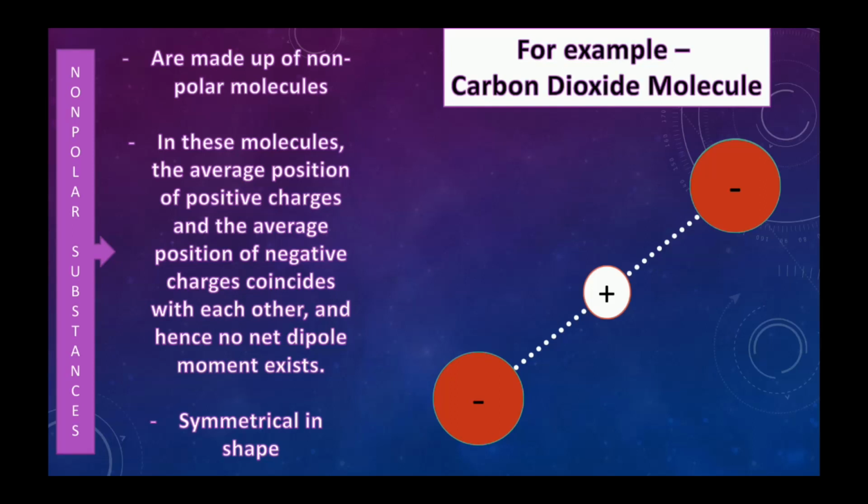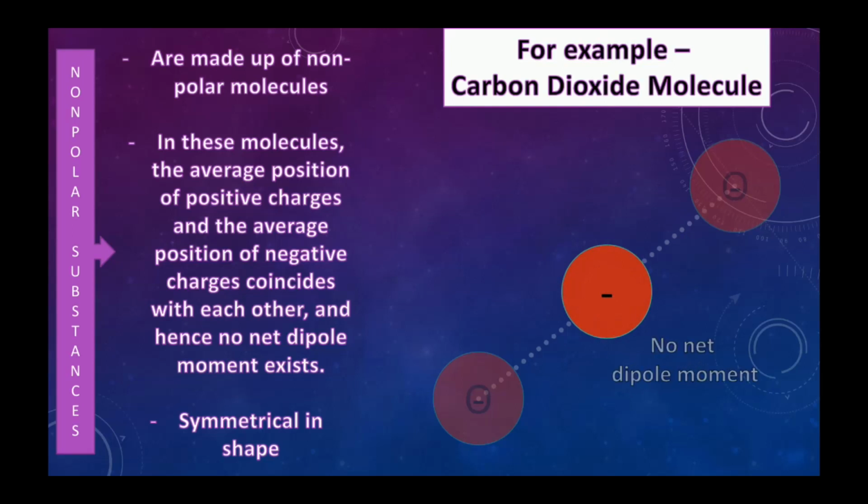Now the average position of negative charges will be, where will it be? Exactly on the positive charge. So as a result, no net dipole moment exists because the distance between the average position of positive charge and the average position of negative charge is 0. So dipole moment, which is charge into distance, also becomes 0.